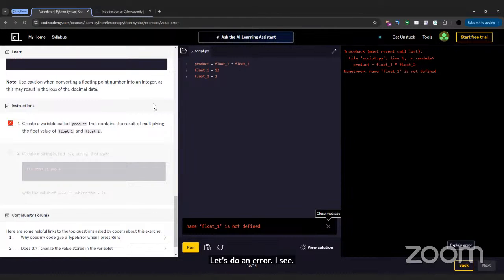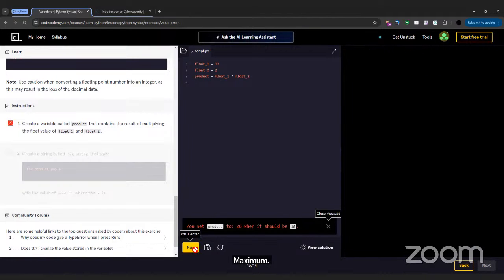You still have your hand up? I think the variables have to come before the product, like float_1 and float_2 are meant to come before the product. That should be correct, yeah.